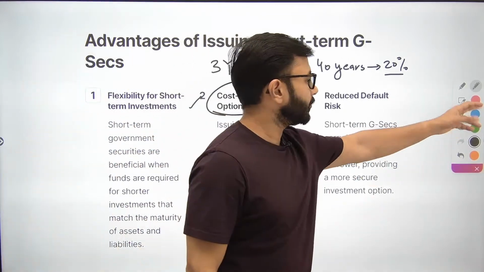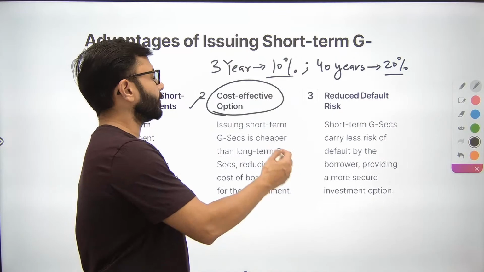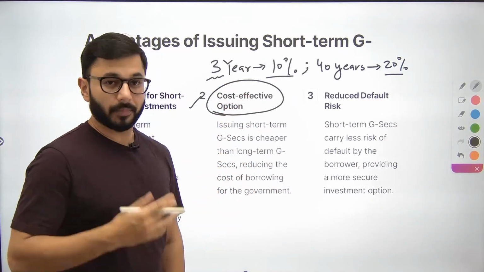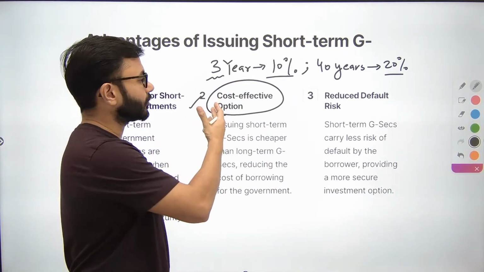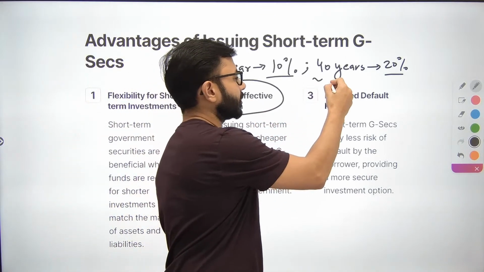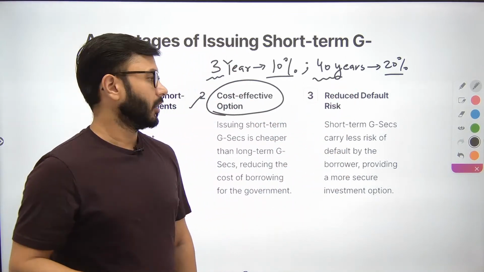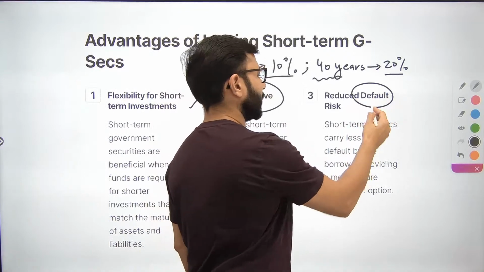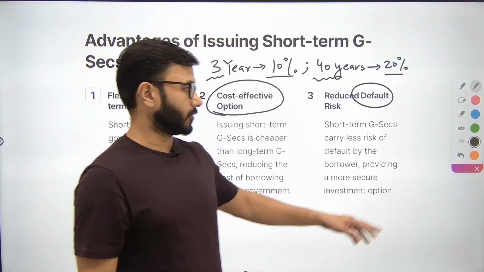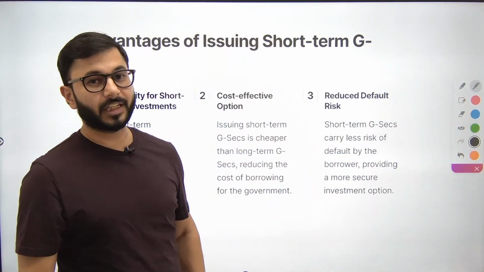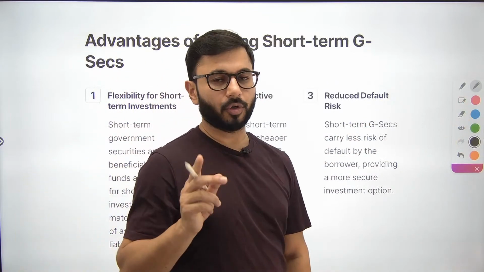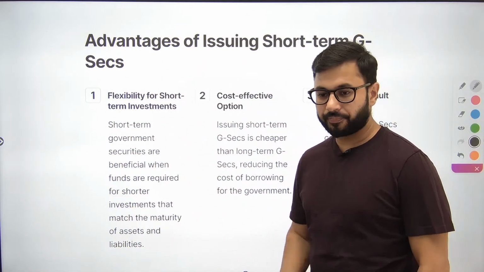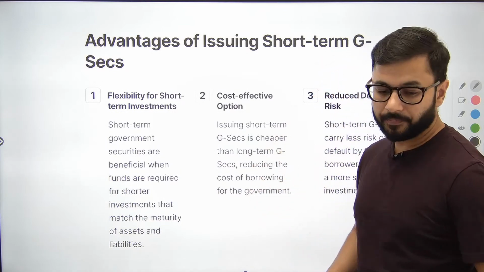Okay. Default risk is also reduced automatically. Your situation, my situation might remain the same for the next 3 years, but it might change drastically in the next 40 years. Therefore, the default risk is much higher in long-term borrowings. In short-term borrowings, the default risk from the side of the borrower is much lesser. I hope this is clear. Is it clear till here, okay?